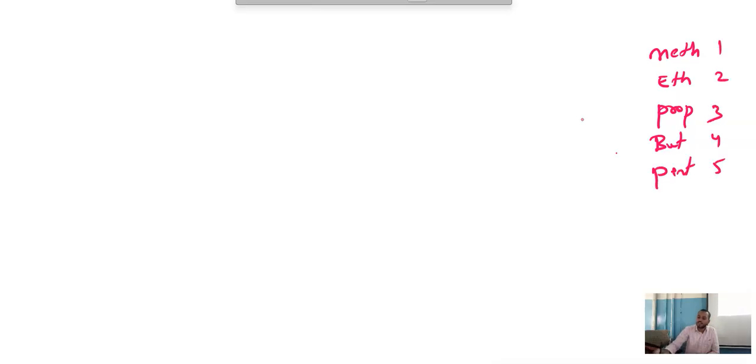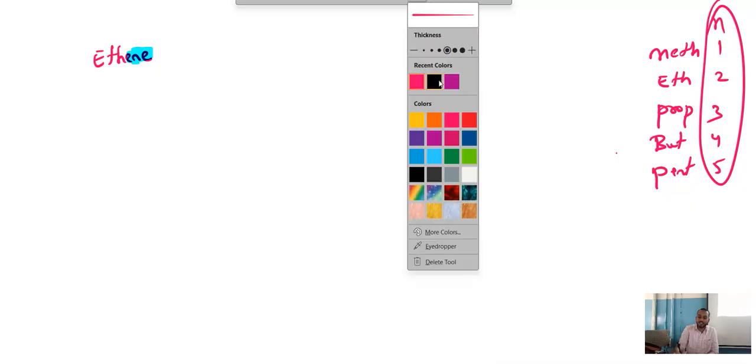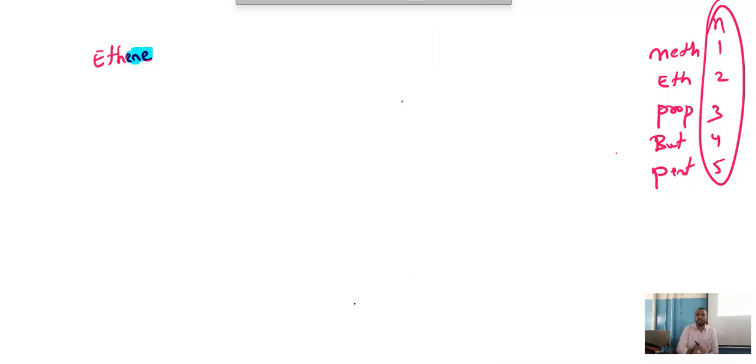Now we'll come back to alkenes. See, position will not change. Again I'll write here for your reference: meth, eth, prop, but, pent. This is 1, 2, 3, 4, 5. These are the values of n. This will not change. Now ethene. The last word is ending with ene. If the word ends with ene, then that is an alkene. The general formula of alkene is CnH2n.